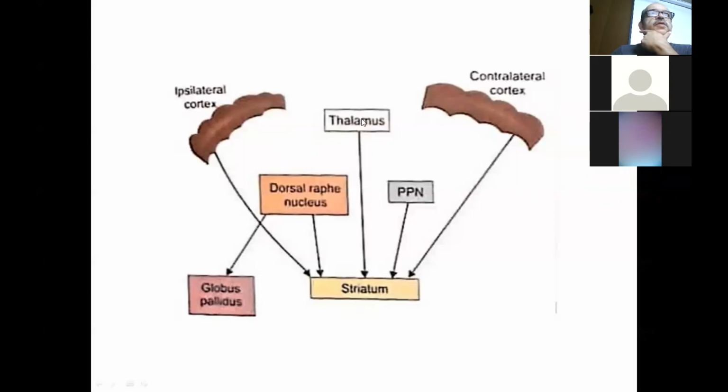The fibers sent from the thalamus to the striatum are also excitatory, and this tract is called the thalamostriate tract or thalamostriate projections. That means thalamus to striatum.